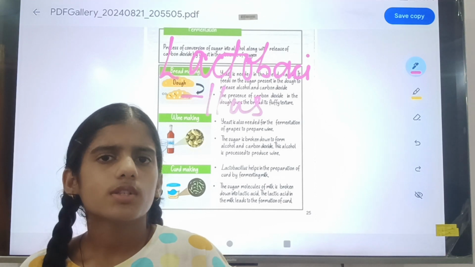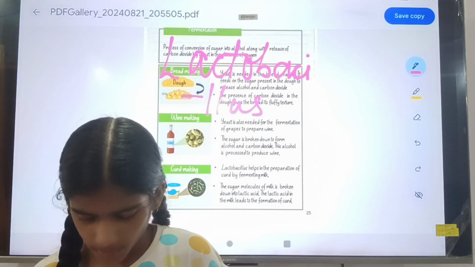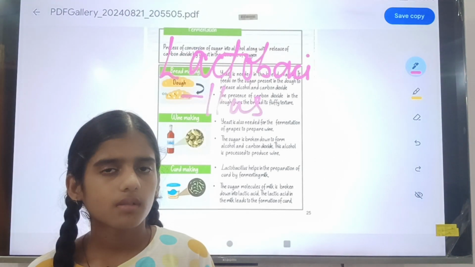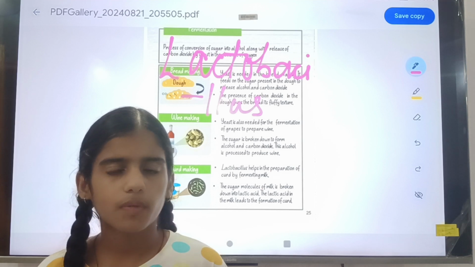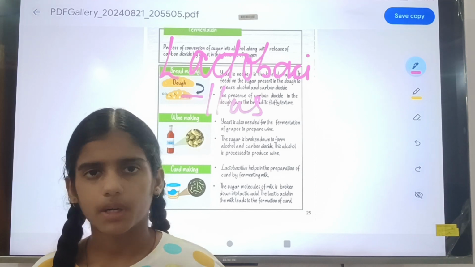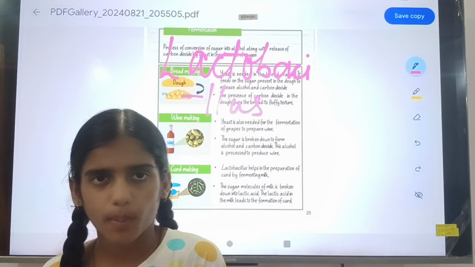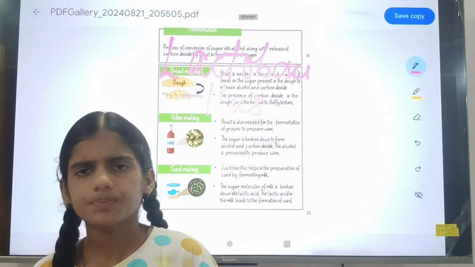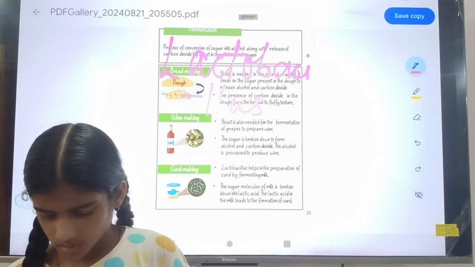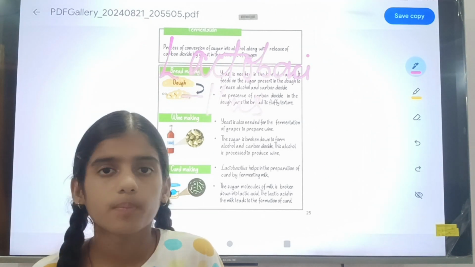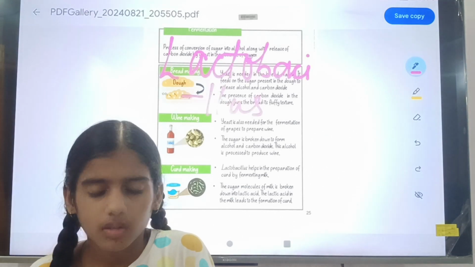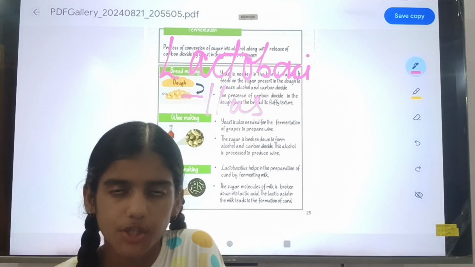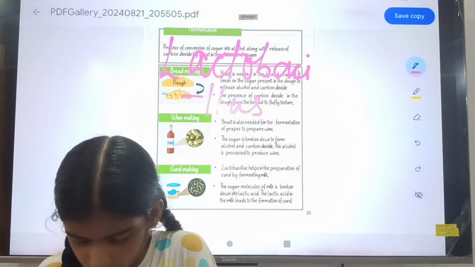In curd also the process of fermentation is repeated, but in wine and bread the fermentation is done by yeast, whereas in curd the fermentation is done by lactobacillus bacteria. So the lactobacillus does the same work that yeast does.